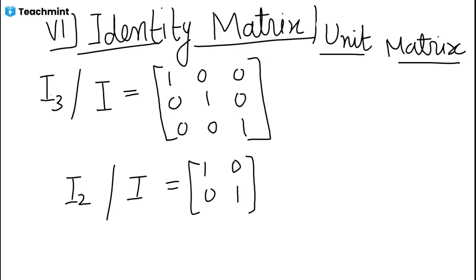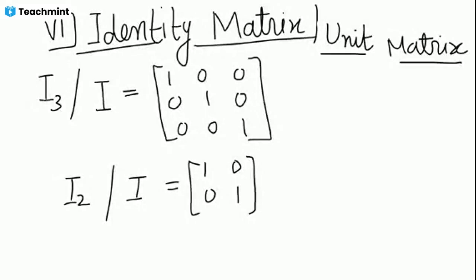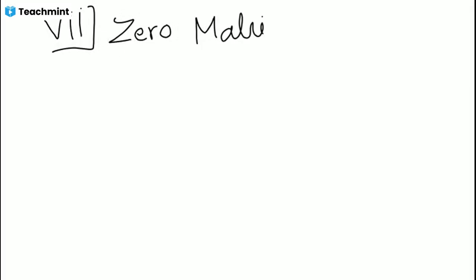Next type we have is zero matrix or null matrix.